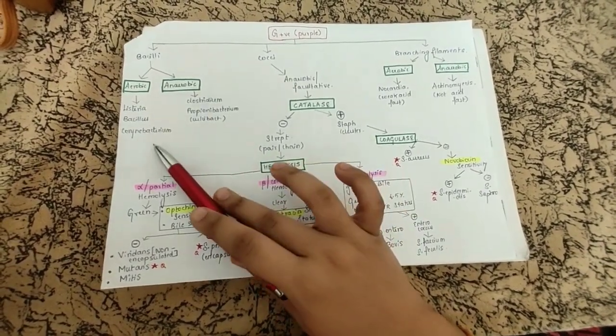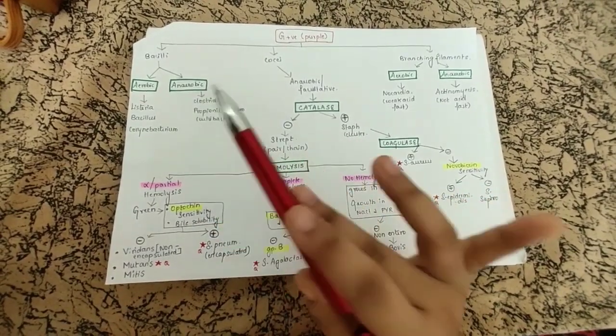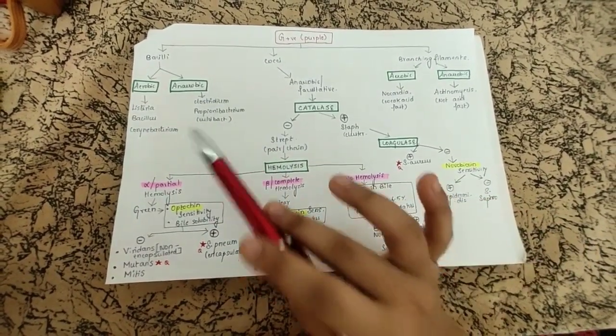You will confuse between Corynebacterium and Clostridium. What is aerobic and what is anaerobic? So we should concentrate on that when you are revising.